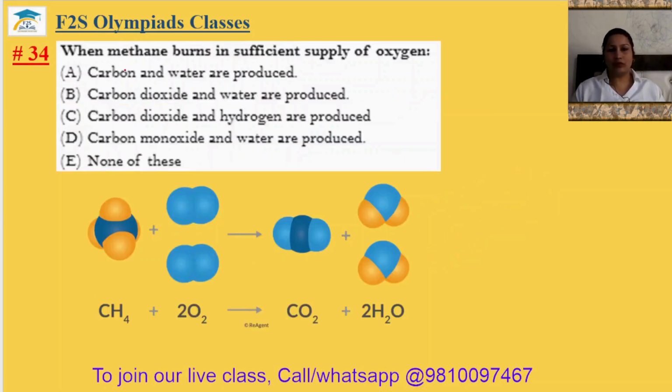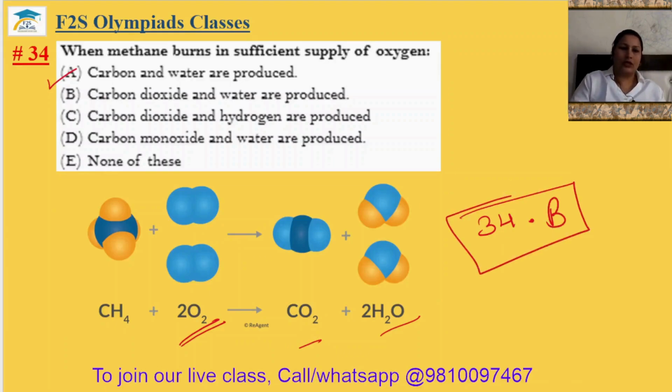Question number 34. When methane burns in sufficient supply of oxygen. So methane burns with the sufficient supply of oxygen, carbon dioxide and water is produced. Carbon dioxide. Here only carbon is there. Option B. Carbon dioxide and water is produced. 34th answer is option B.